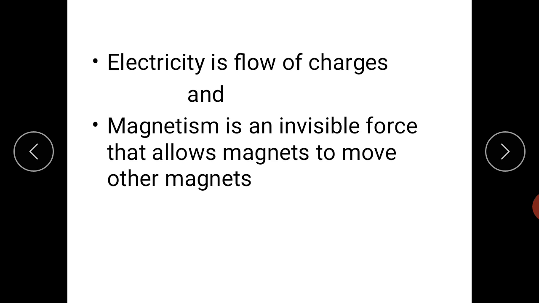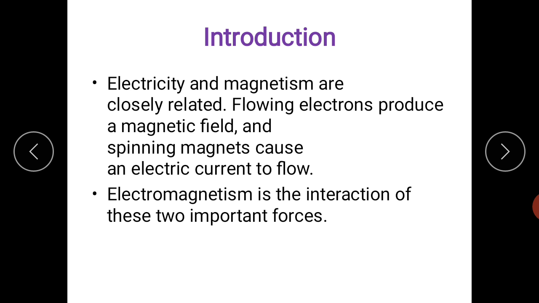In this chapter, we will see the interrelationship between electricity and magnetism. Now, electricity is a flow of charges and magnetism is an invisible force that allows a magnet to move other magnets. Electricity and magnetism are closely related. Flowing electrons produce a magnetic field and spinning magnets cause an electric current to flow. Electromagnetism is the interaction of two important forces.